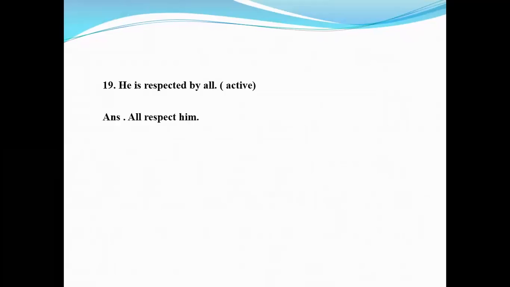Just make the object the subject and write the principal verb. Because the sentence is in the present indefinite tense, write the present form of respect, then the subject will be the object. So the answer will be all respect him.